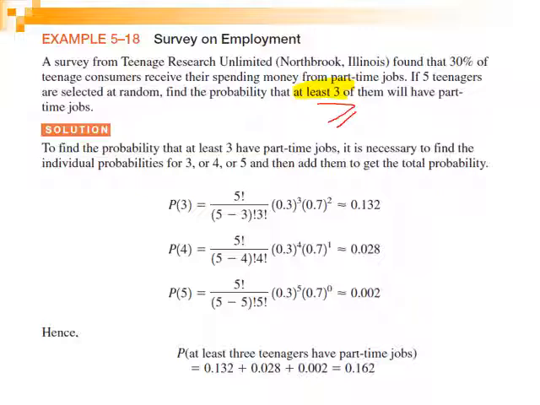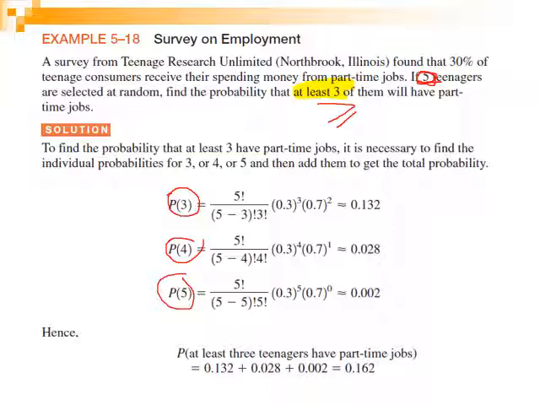So we should add up the probability of 3, because of the equal sign, and since it is greater than, the probability of 4 and the probability of 5, because we have only 5 teenagers selected at random. So the total number of x's here goes up to only 5. Then we calculate the probability of x when x equals 3, the probability of x when x equals 4, and the probability of x when x equals 5, and add them all up.